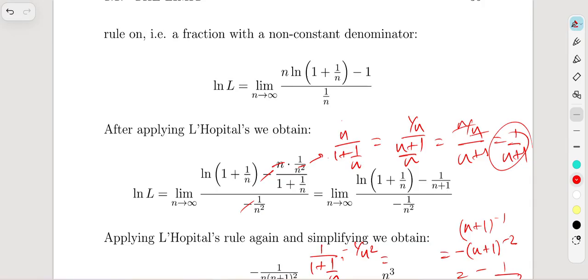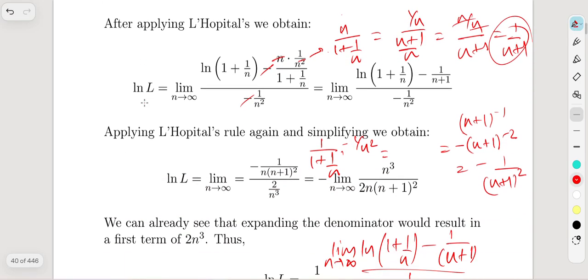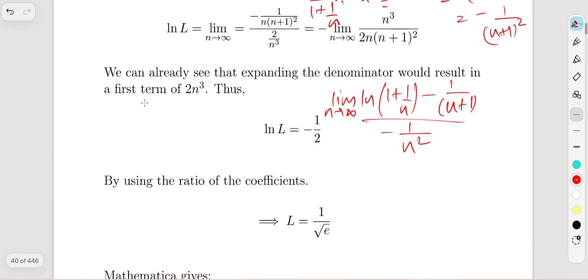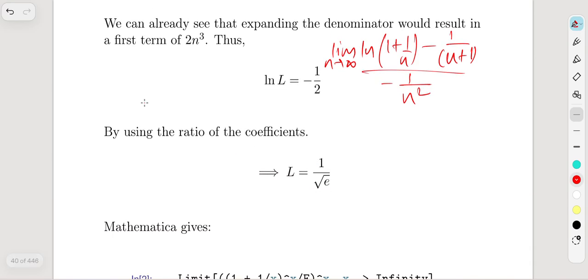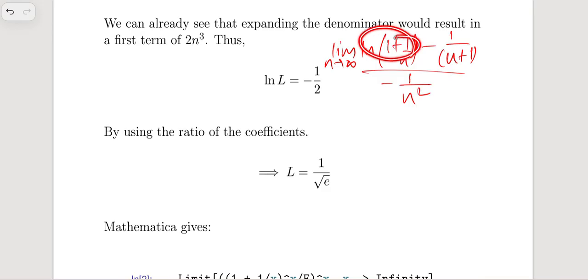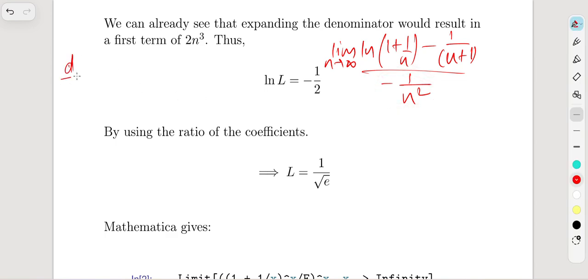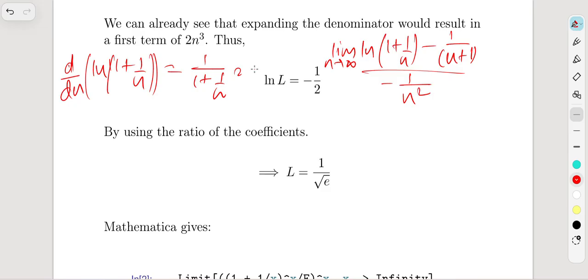And now we have to use the L'Hopital rule again here. So for that case, we have to take the derivative of this part and this part as well. So the derivative d over dn of natural logarithm of 1 plus 1 over n is 1 over 1 plus 1 over n, which is n over n plus 1, right?